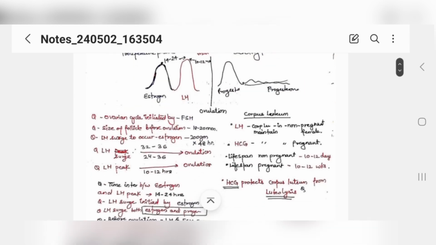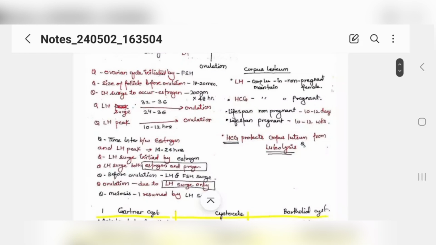All right. Now these are a few questions which you must know. These are one-liner questions which you must read. Now what is there? Ovarian cycle is initiated by FSH hormone, right? Follicle stimulating hormone is produced from your pituitary gland. What will happen? This follicle stimulating hormone will come and stimulate your follicles in the ovary to produce estrogens.